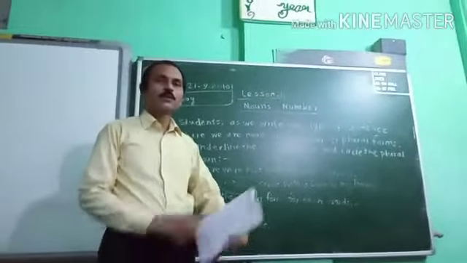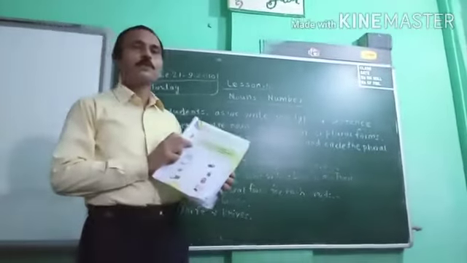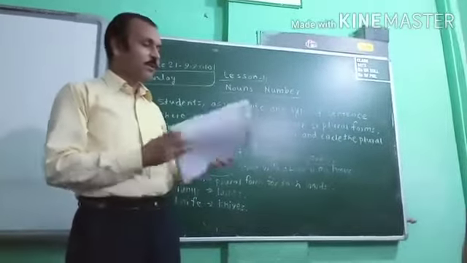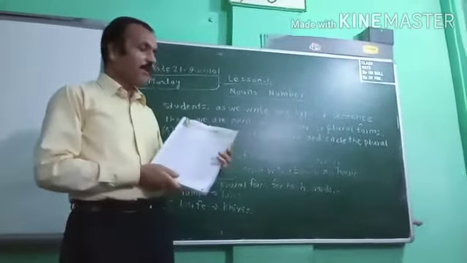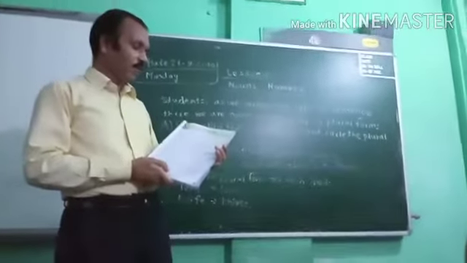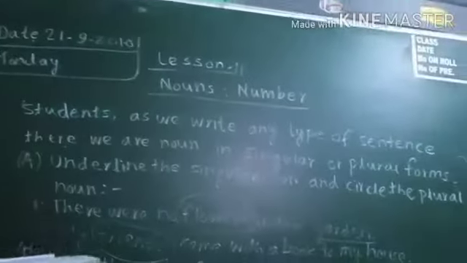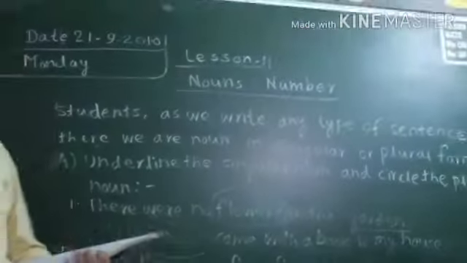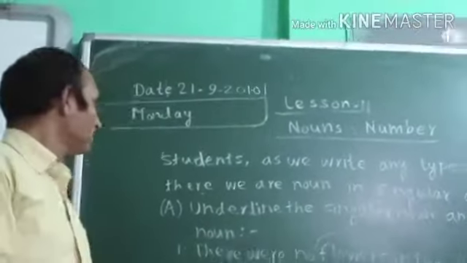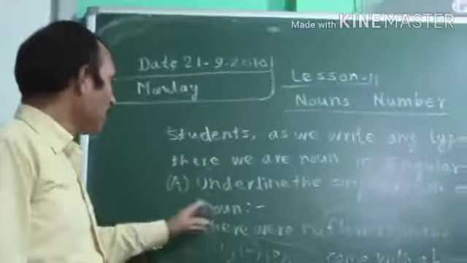Okay students, I was teaching you about lesson 10 just before, about countable and uncountable noun. I hope you understood that one. And now we will study lesson 11. This is noun number. As we write different types of sentences, we are using noun as a singular noun or plural noun. The name of person, place, or things as a singular or plural, as you see in the sentence here.